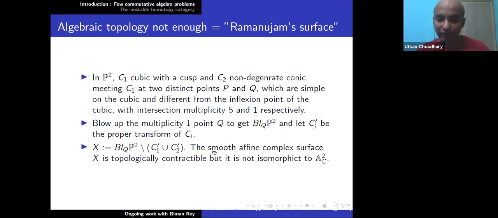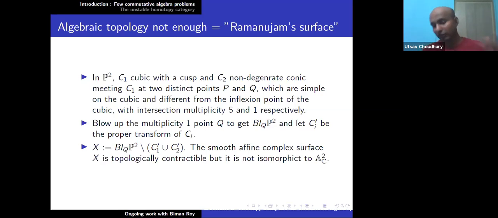And by the famous work of Mumford on the combinatorics of divisors on a smooth projective surface, Ramanujam was able to show that this X that you get, you can blow it up further, the blow up of P2 at Q, such that the locus is outside of this X. And then after a certain amount of blow ups, you can make X sit inside some smooth projective surface such that the complement of X is a normal crossing divisor.